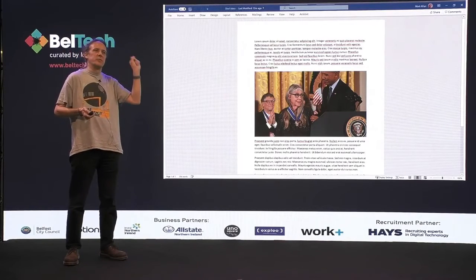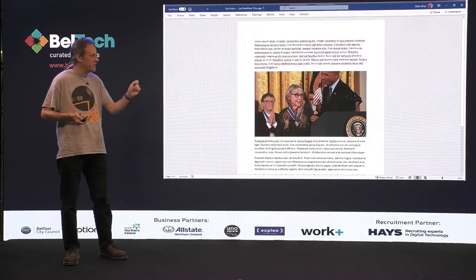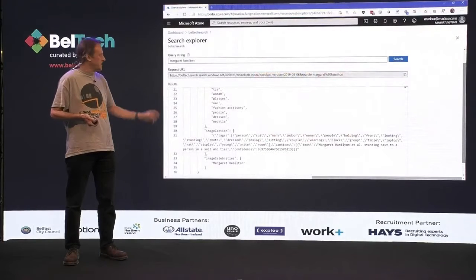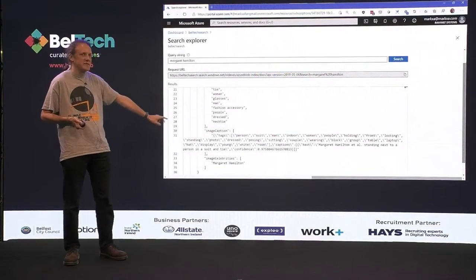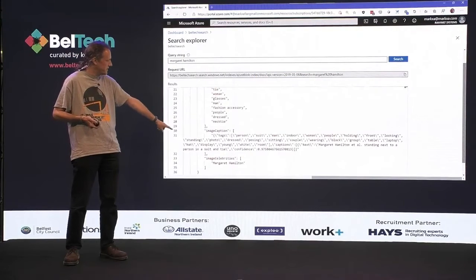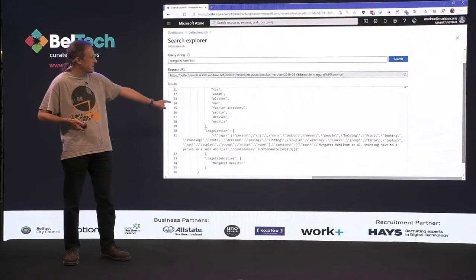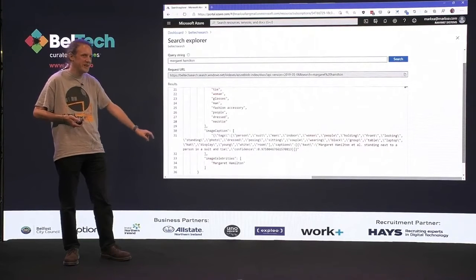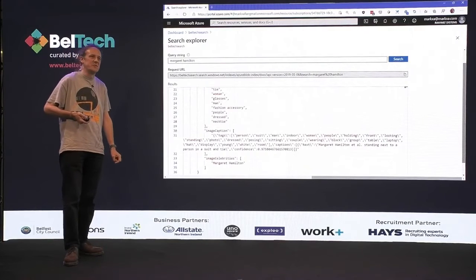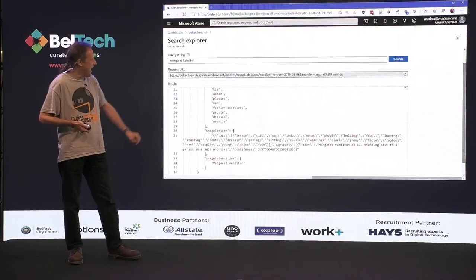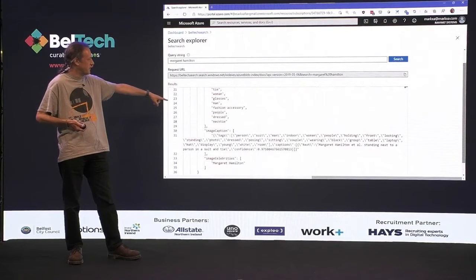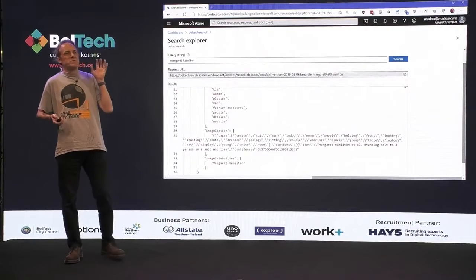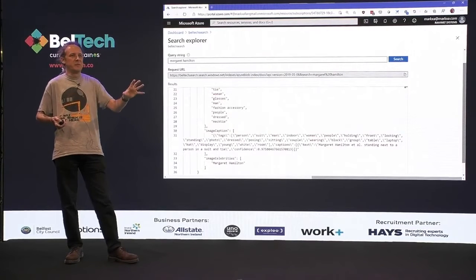I tick the box labeled some of the image recognition boxes, so for this particular case, celebrity recognition. And then I can search for Margaret Hamilton, and you can see it's picked out that Margaret Hamilton is one of the celebrities in that image. It's given us a caption for that image, Margaret Hamilton et al. standing next to a person in a suit and tie, who had his face cropped so much it couldn't actually recognize who he was, which is quite impressive. And it also gives us some key phrases of things it's found in that photo, so necktie, man, glasses, fashion accessory. So purely by ticking that box, we've got a whole load of extra information there.